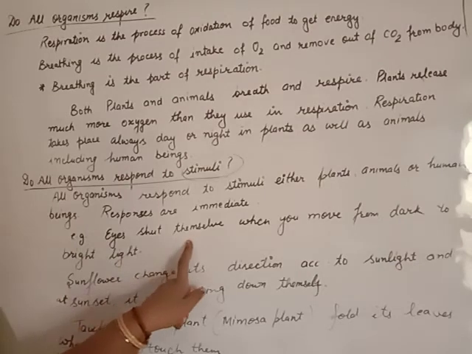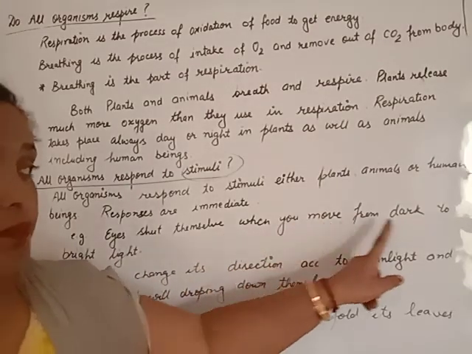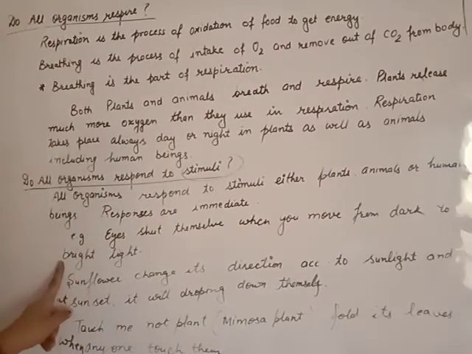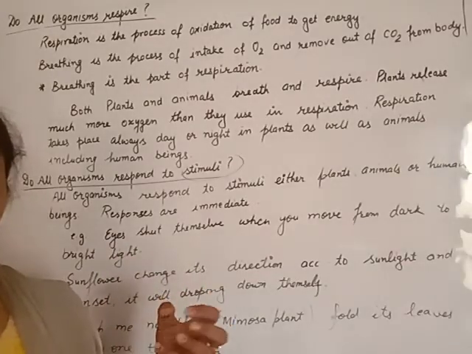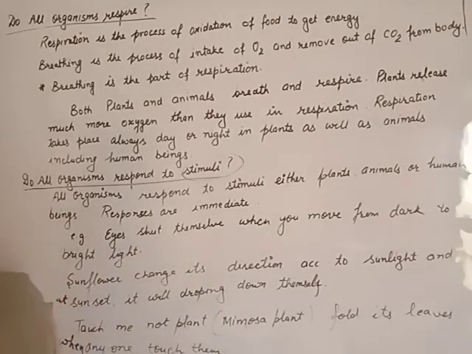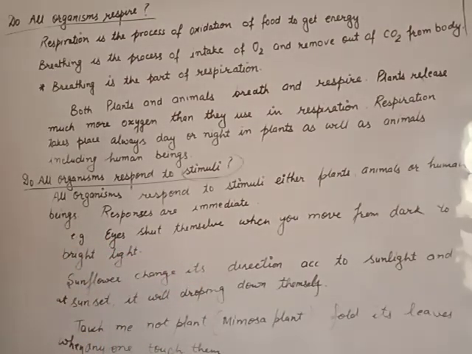The eyes shut themselves when a person moves from dark to bright light because of adjustment. And when both are equal, when the eyes have adjusted to the bright light, they open normally.